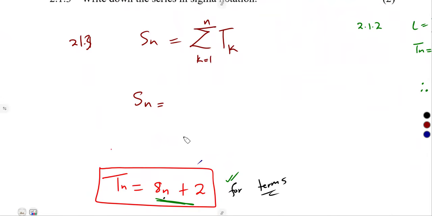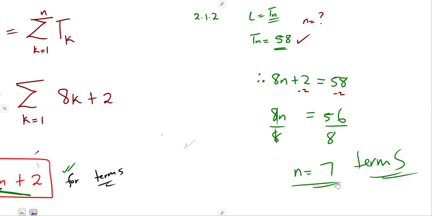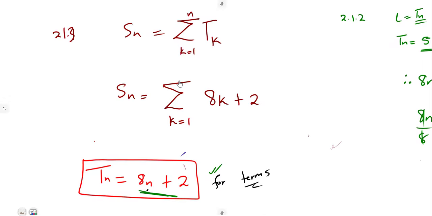Remember, we've got the general term. This is Tk for the general term. So you just use the general term as it is, 8k in place of Tk. So it's going to be 8k plus 2, from k is equal to 1. But here we also have the number of terms. We know, because we calculated that there are 7 terms, n is 7. So you can even use the last term, or you can just put n there to represent taken up to n. It is one and the same. They're still going to give you full marks for that.